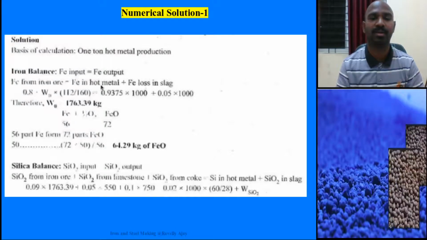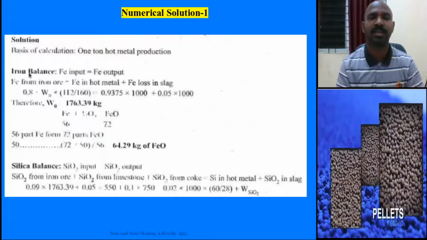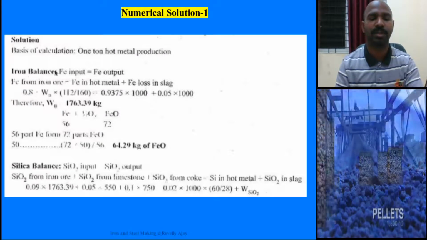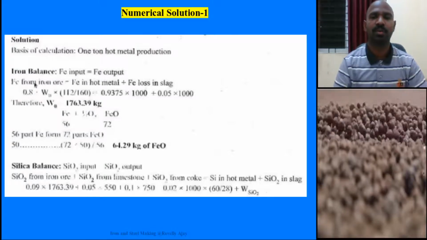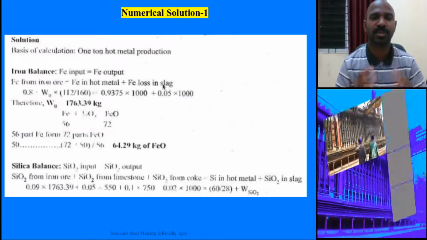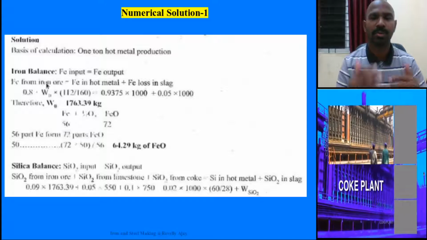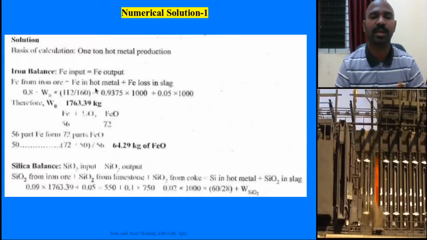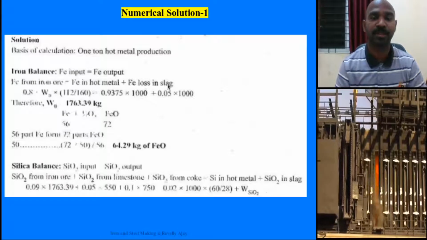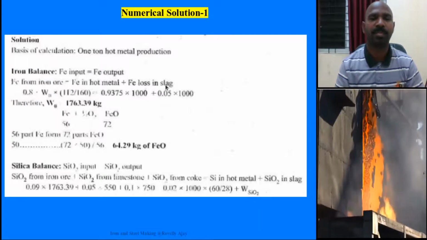This is the iron balance equation, a standard equation. Iron going into the blast furnace as input in iron ore equals output in hot metal and iron loss in slag.